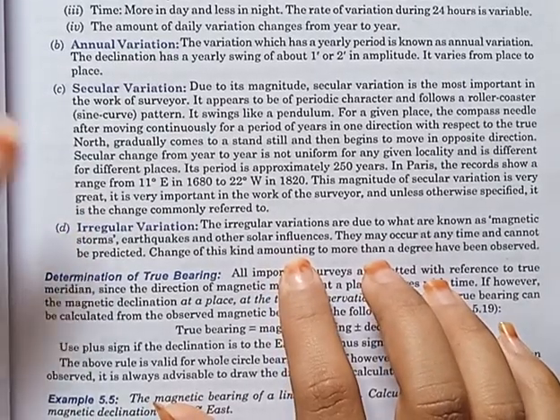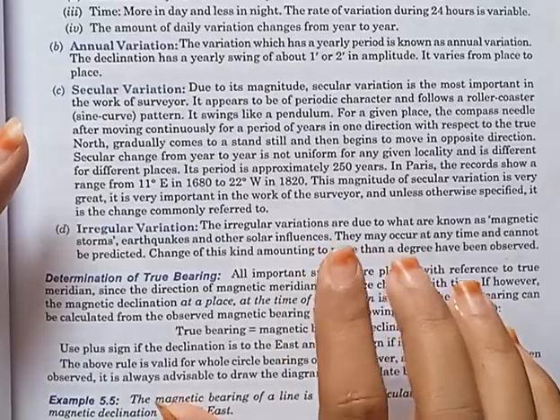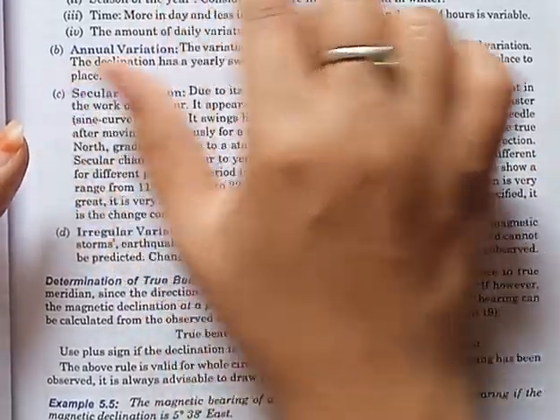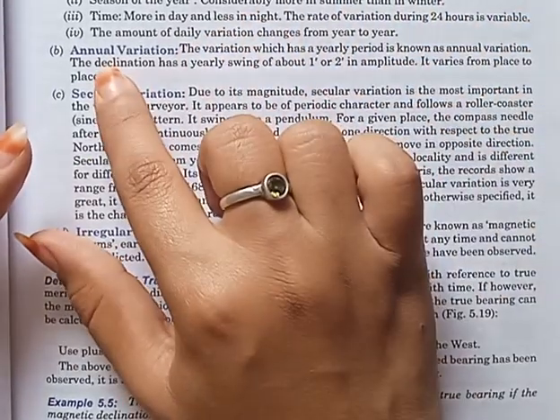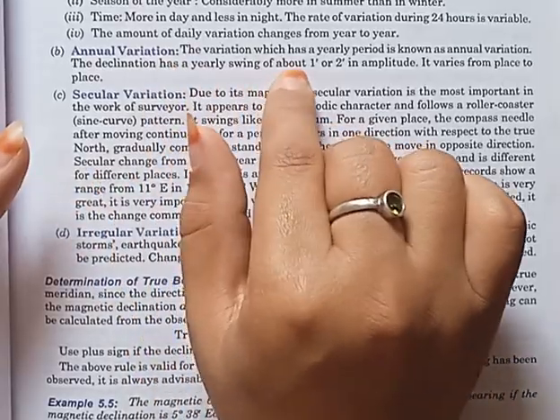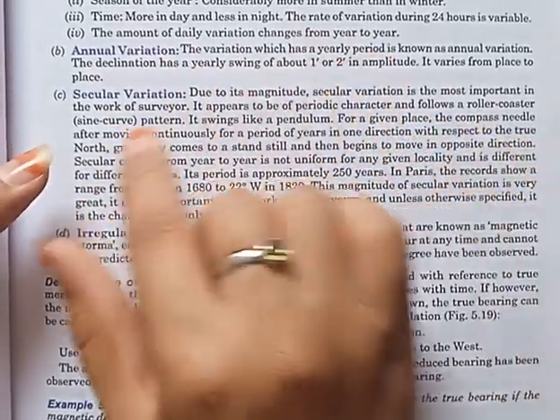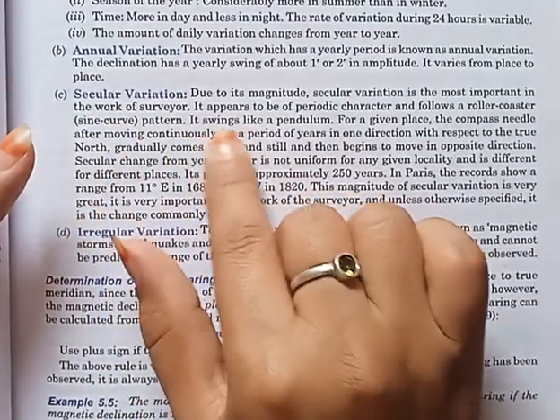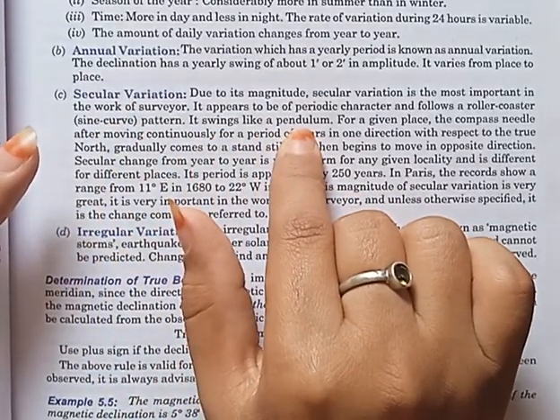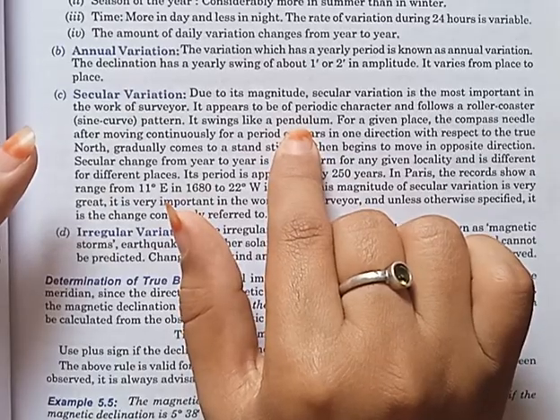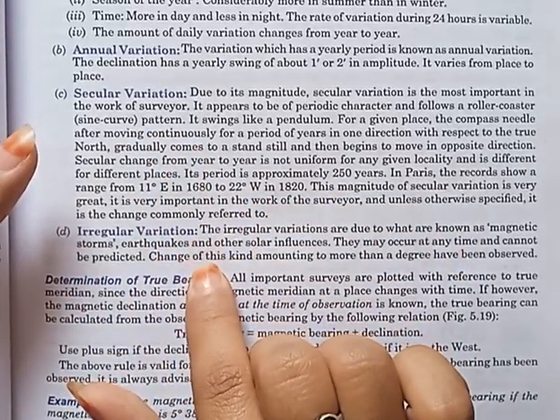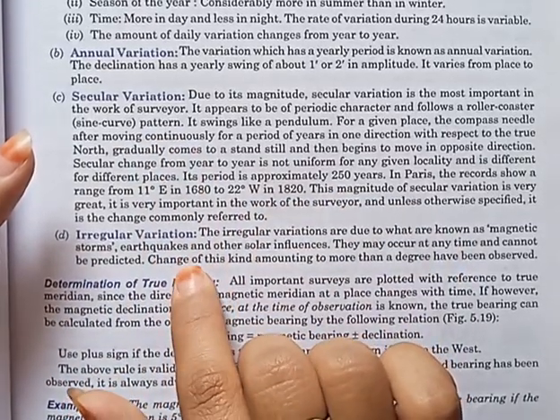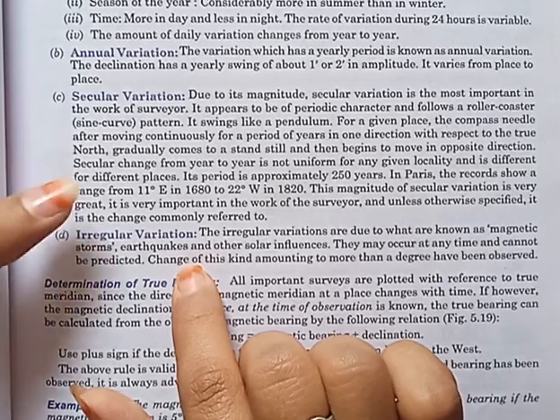So in this lecture we have learned about the variations in declination, that is diurnal variation. It is also a daily variation. It is usually for a period of 24 hours. Next is annual variation. The annual variation is usually taken for a yearly period. Next, the secular variation. The secular variation just swings like a pendulum doing to and fro motion. It also gives us the sine curve pattern, and irregular variation cannot be predicted and calculated at any time. That may occur at any time also.